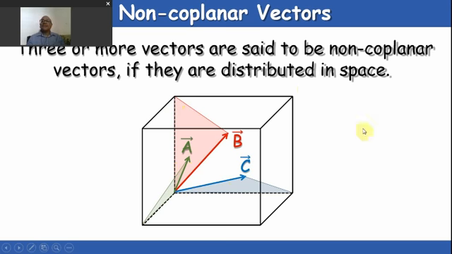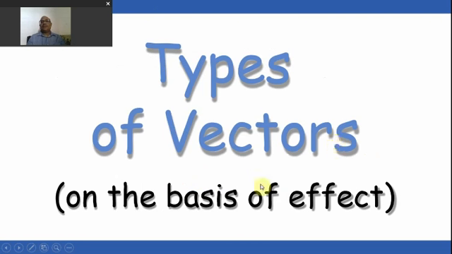Though there are different planes, so we can say that these are non-coplanar vectors. Now we see the type of vector. Already we have learned the type of vectors on the basis of orientation. Now we will see type of vectors on the basis of effect. What is the effect basically?